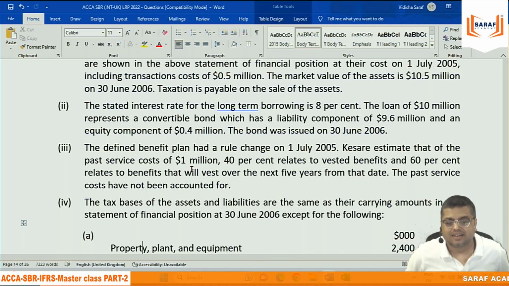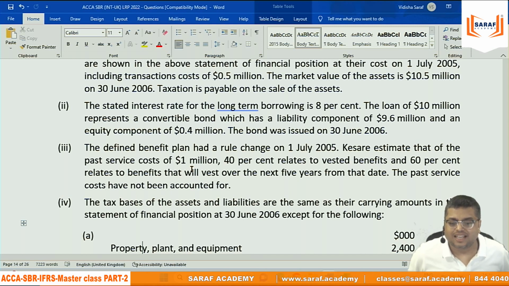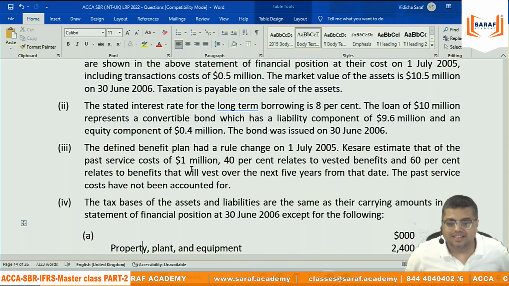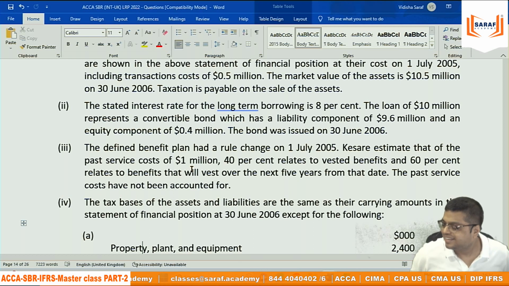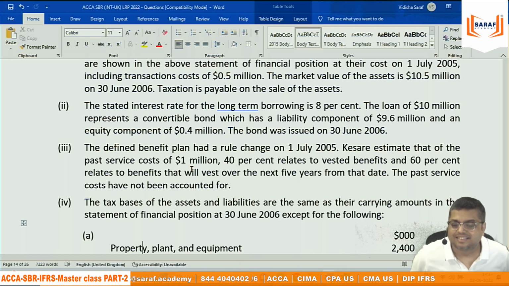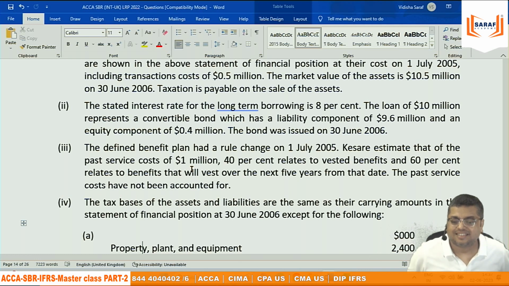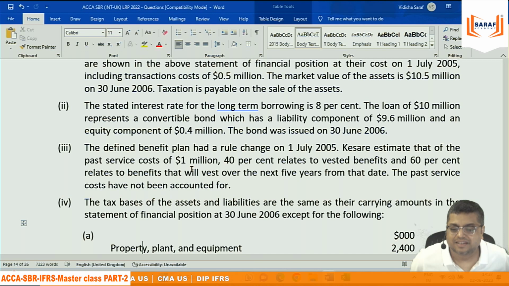Sir, how is this concept answering this? Suppose I am thinking, if in the exam hall I write that if the jurisdiction of this tax is like this, then... You can't write like that.